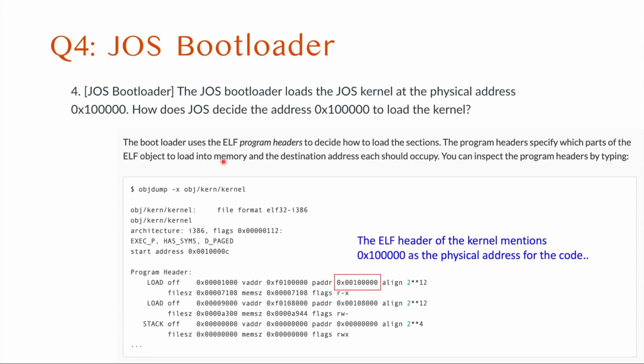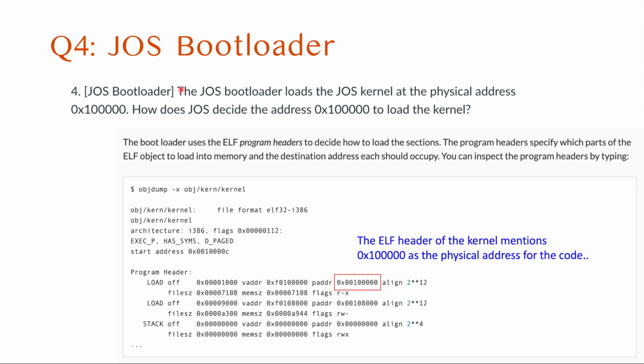The kernel is written in ELF, the executable and linkable format, and that format has program headers that decide how to load sections. In the program header of the kernel, you will see that it loads to 1 MB as an address. That's how JOS decides the address 0x100000 to load the kernel.